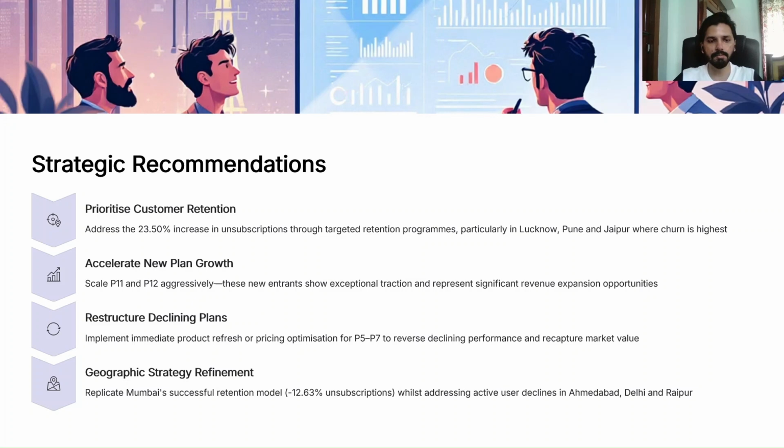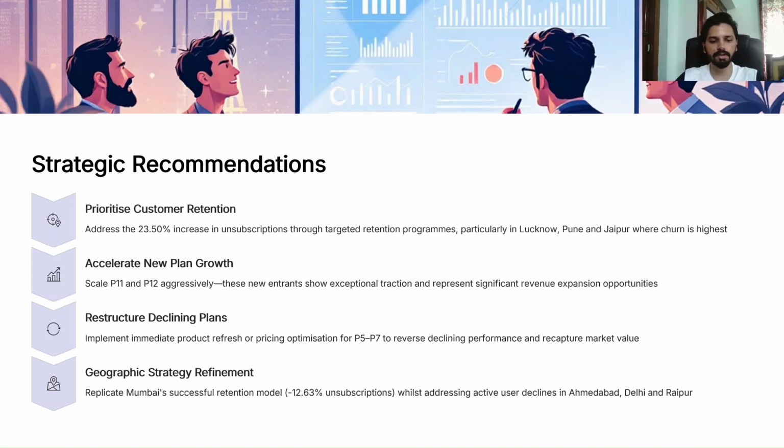Third one is restructuring declining plans. As I mentioned, for plans like P5 to P7, they can do some restructuring in the brand or restructuring in the pricing. If it's not working, they should discontinue these plans from P5 to P7.